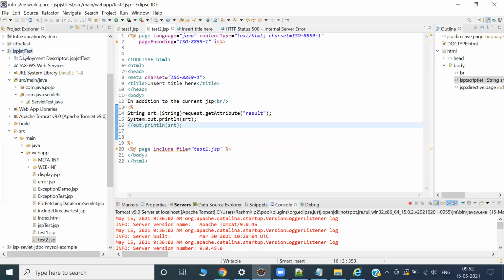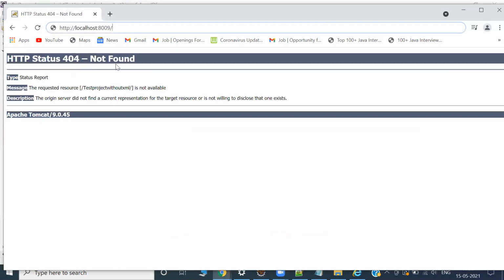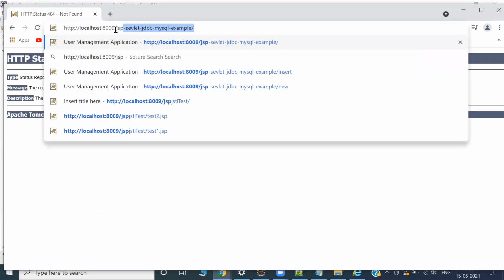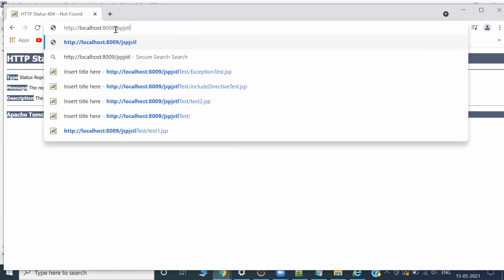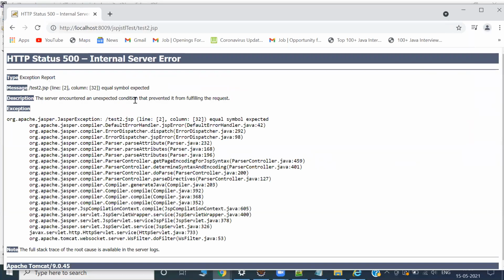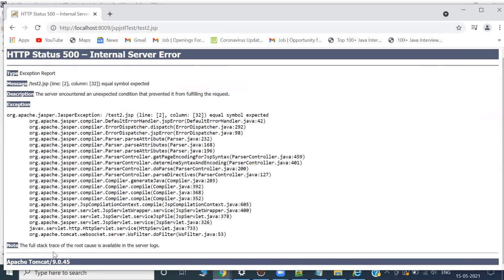JSP, JSTL test. Come on. JSTL test. Yeah, test. Full stack trace.